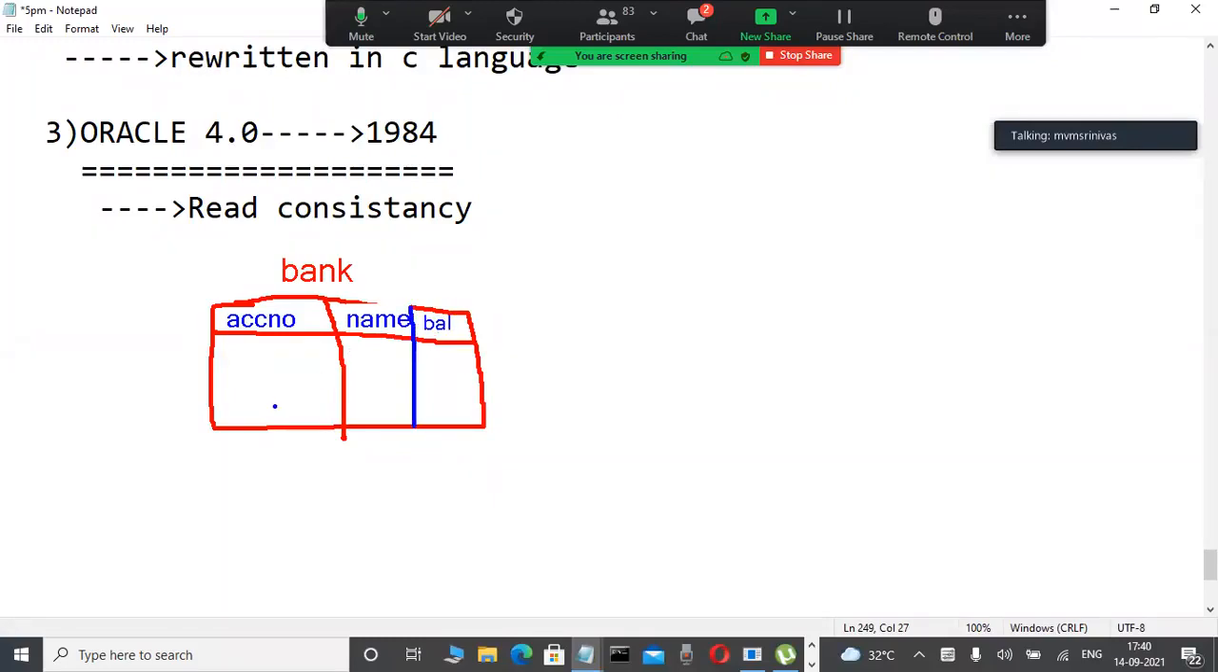In this table, check it out, there is some data. Account number 1001, the name of the account holder is Murali, for example, and the balance is 3,000 rupees. Again 1002, XYZ is the name, with 5,000 rupees. Again 1003, PQR, with 8,000 rupees. Slowly observe here and concentrate.